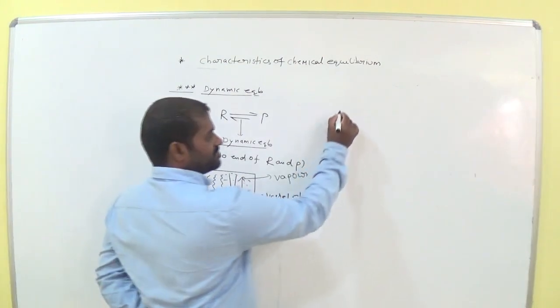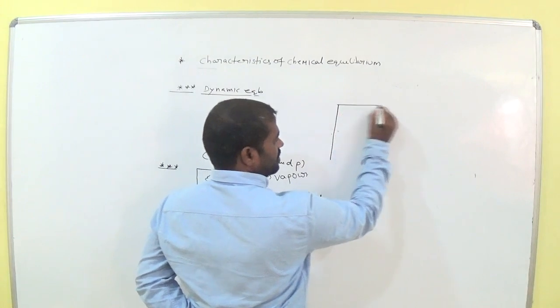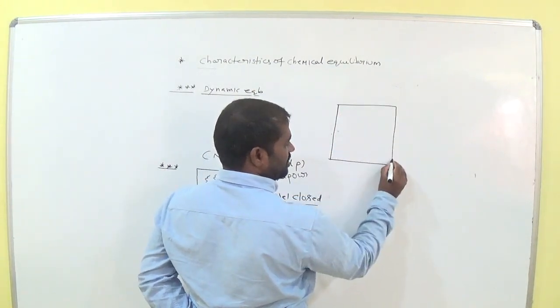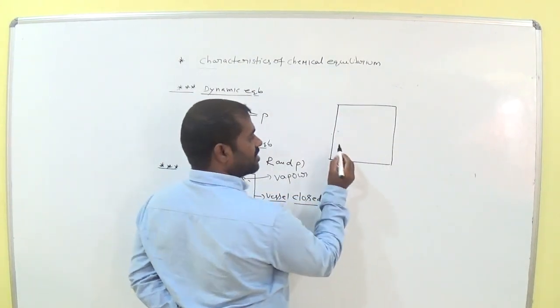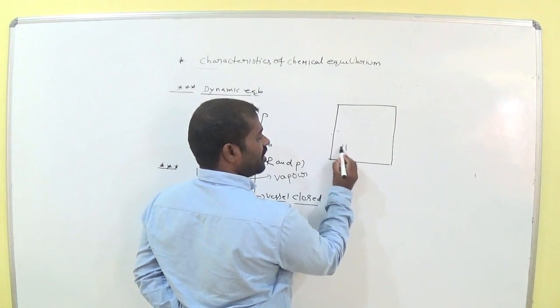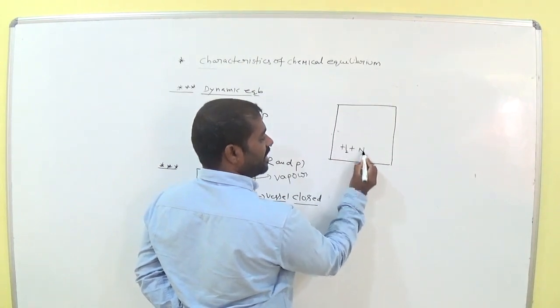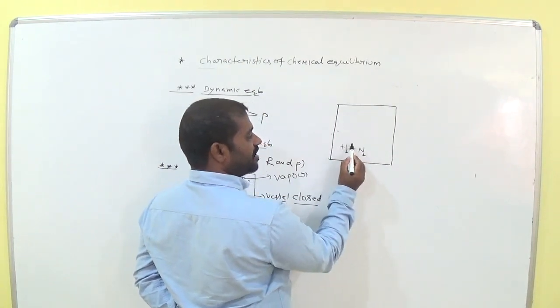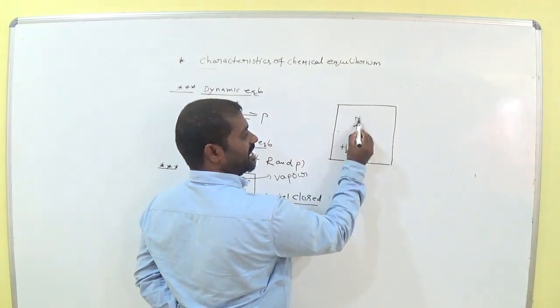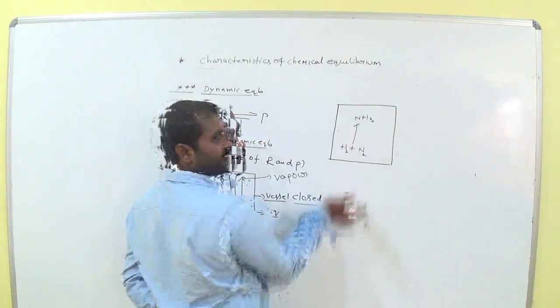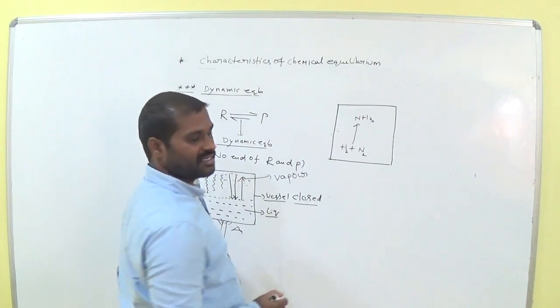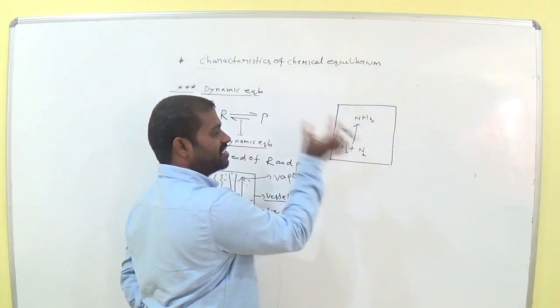So see here, in a closed vessel I will take H2 plus N2. So what does it give? NH3 in the forward direction. That means ammonia gas is formed in this condition.